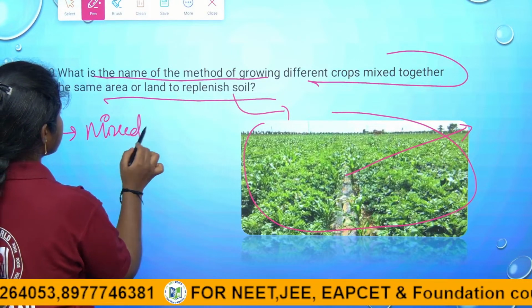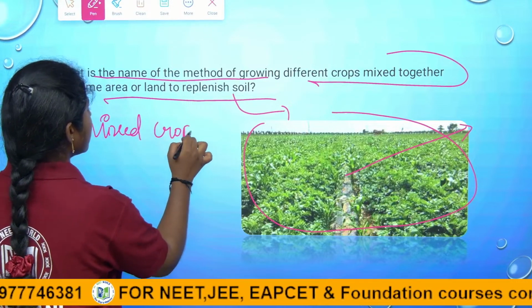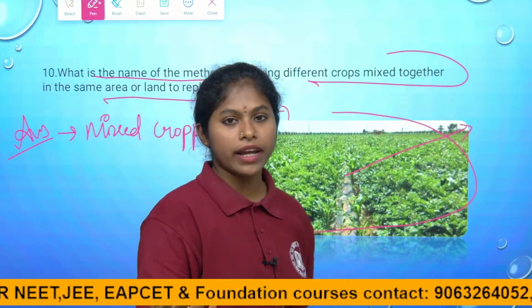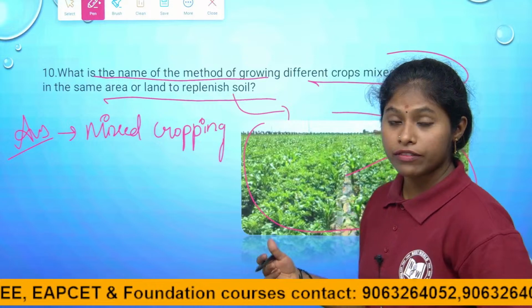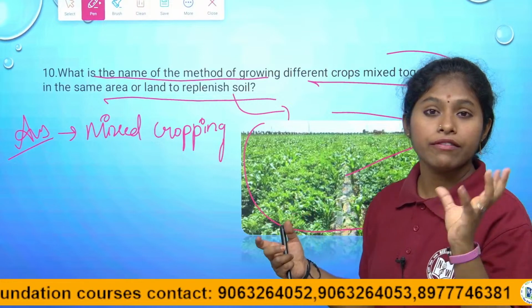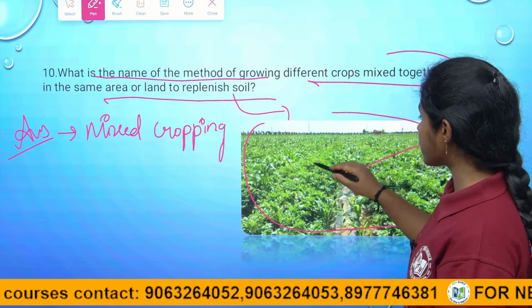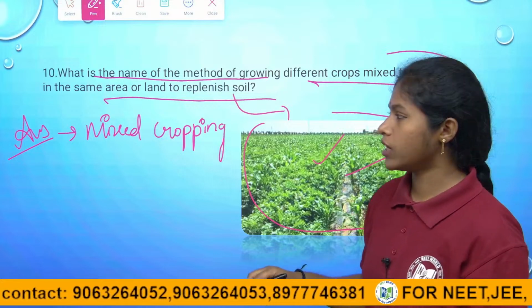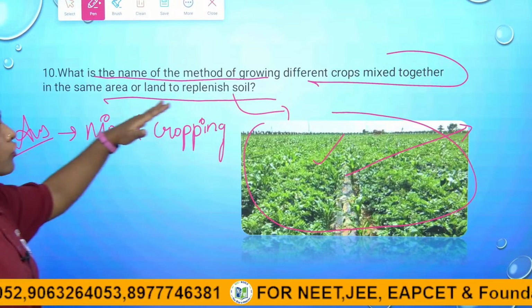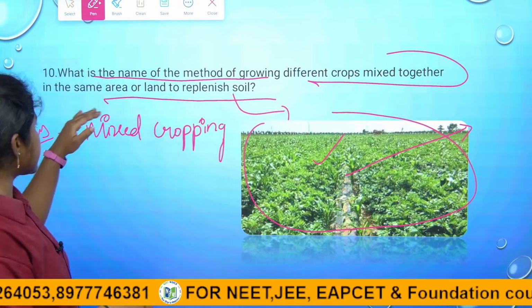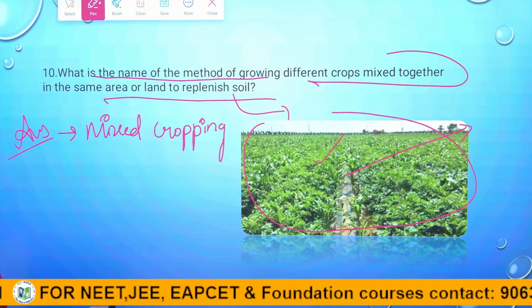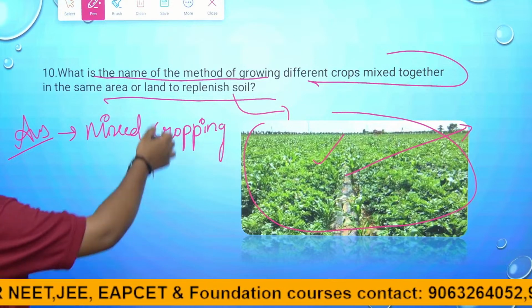Mixed cropping is a method that ensures farmers get a good yield. They mostly use this practice in areas of heavy floods and heavy rainfall. They do this mixed cropping, thereby the farmer benefits. Right children? This is the 10th question. Mixed cropping is the name of the method of growing different crops mixed together in the same area or land to replenish the soil nutrients. It is a natural method, children.